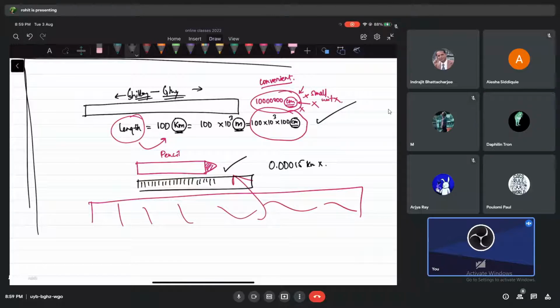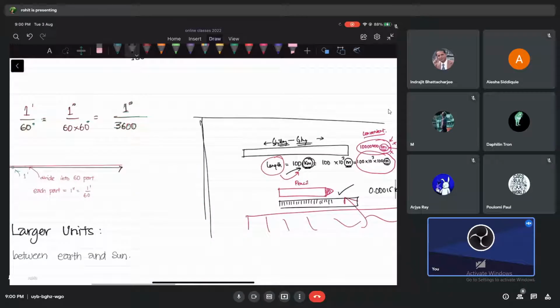Yes, we need bigger units, of course. In the length of a road, you will use kilometers, no? It is a much better, more convenient way. So we need smaller units, and we need bigger units. That's why you can check here also.